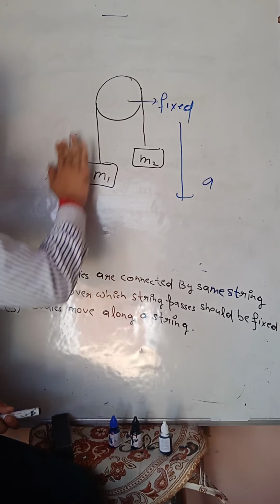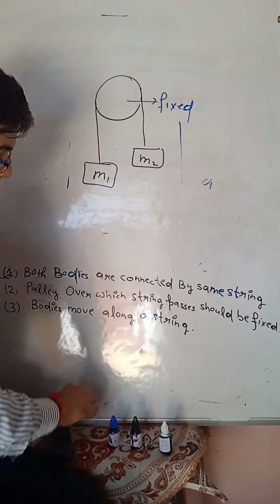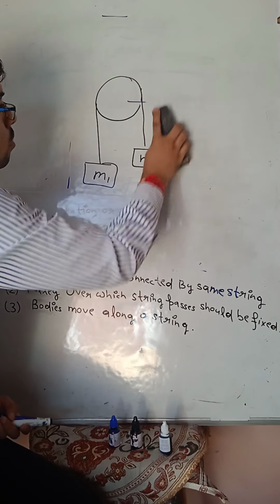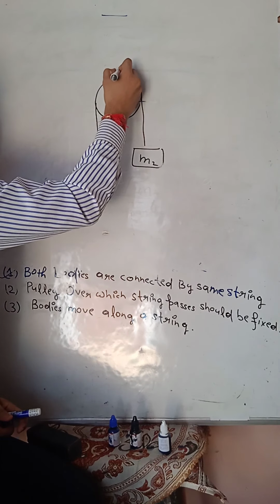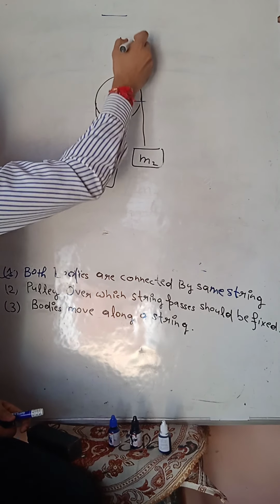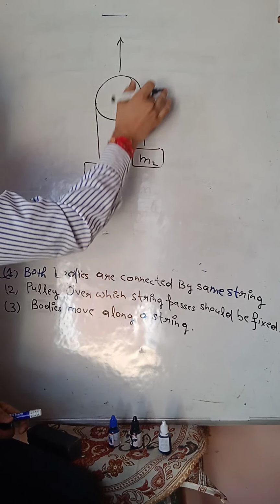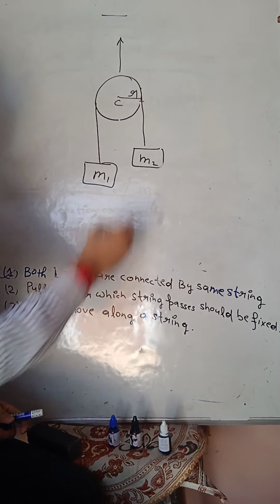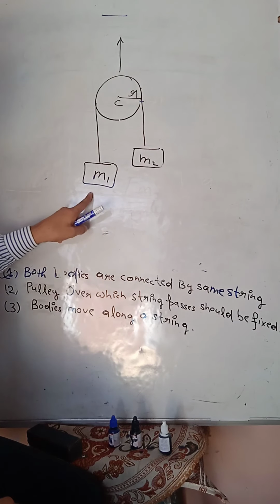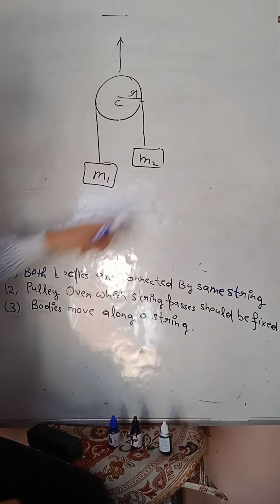Now you will study, if the pulley is movable, if the pulley is not fixed, it is moving with some acceleration. I don't know what is the acceleration. Let us consider this to be the center and this is the radius r of the pulley, and this is the mass m1 of one block, m2 is the mass of another block.